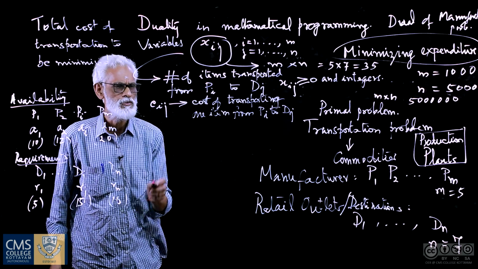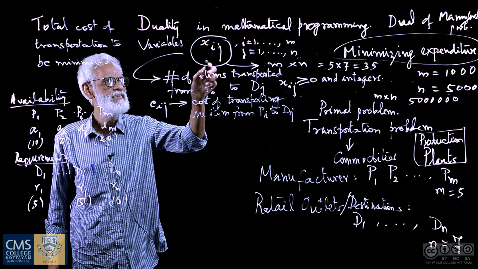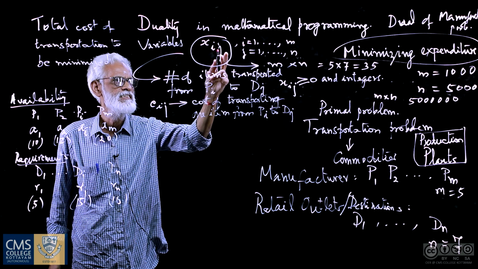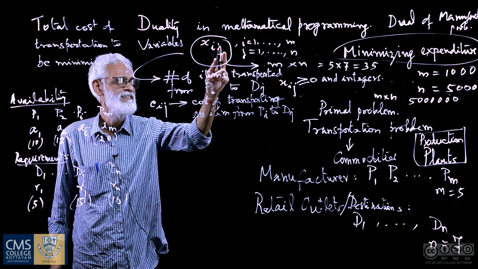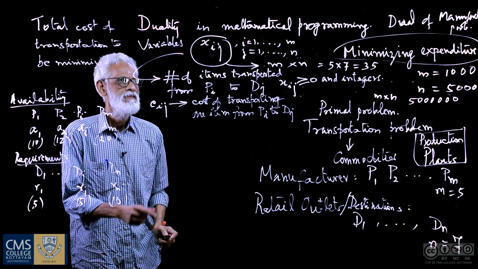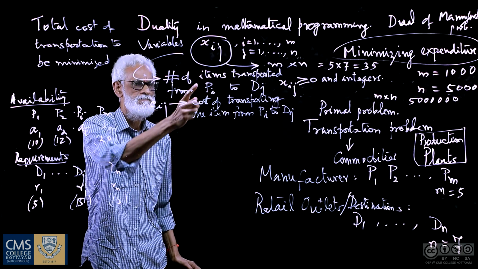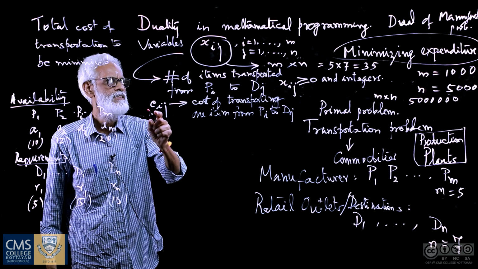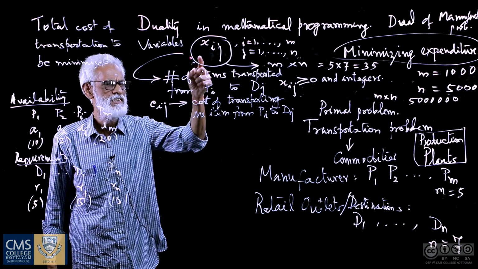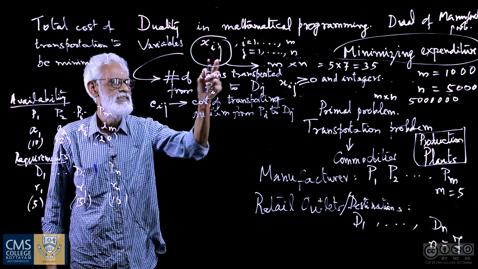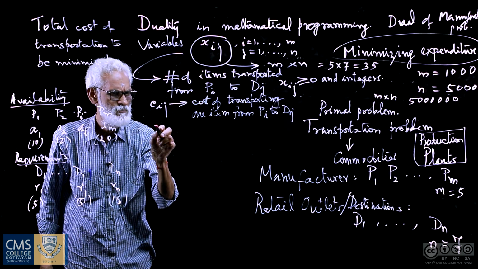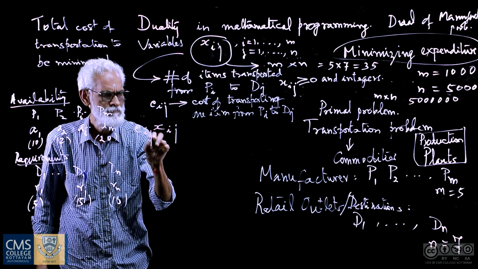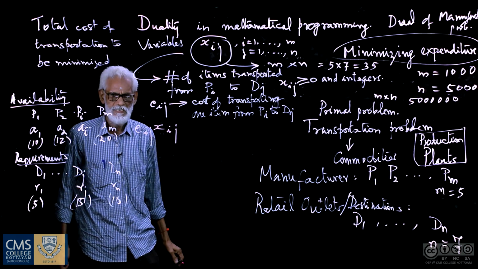So now let us look at the total cost. When Xij units are transported from the plant Pi to the destination Dj, the retail outlet Dj, with each unit of the item having transportation cost Cij, the cost of transporting Xij items from Pi to Dj is Cij into Xij.